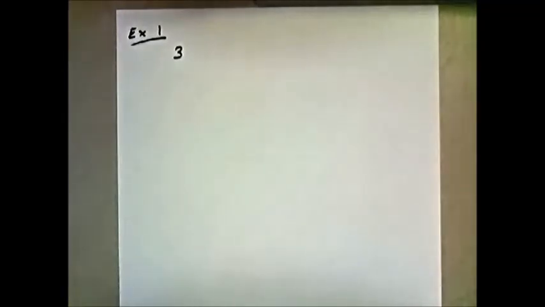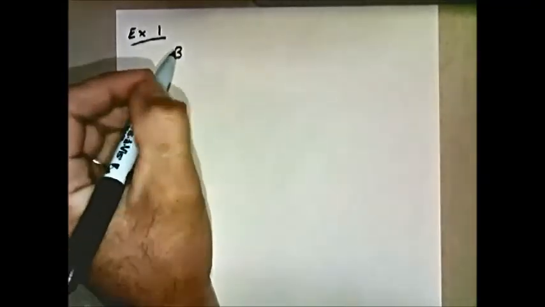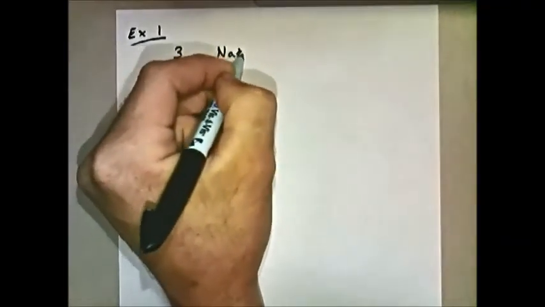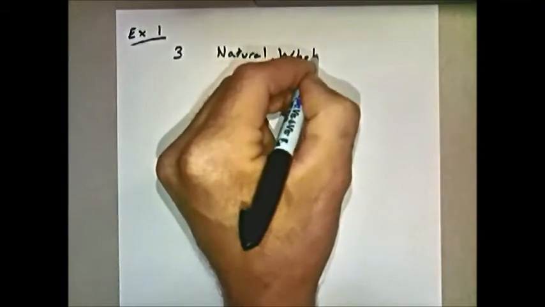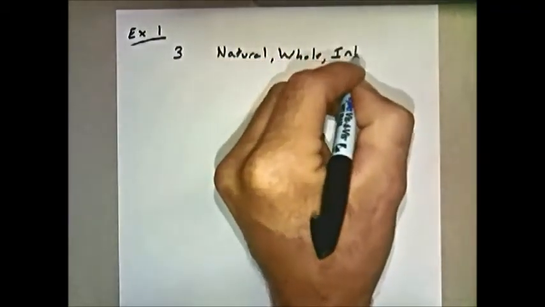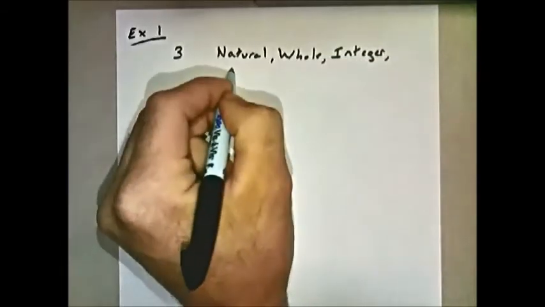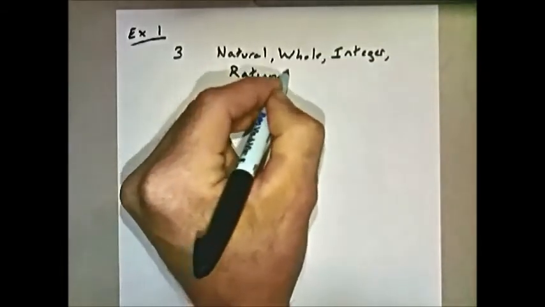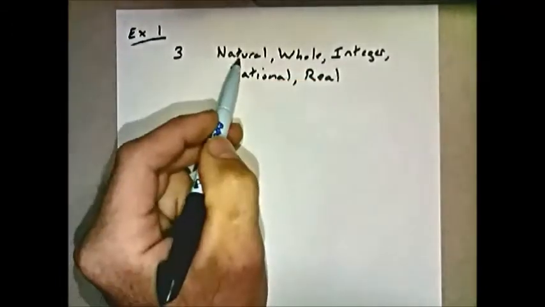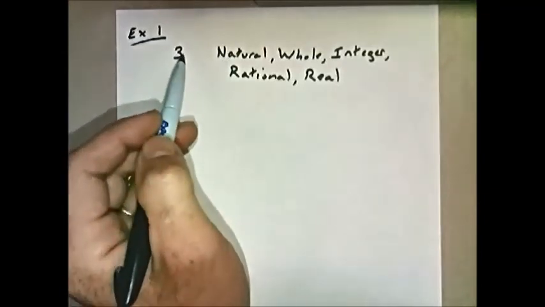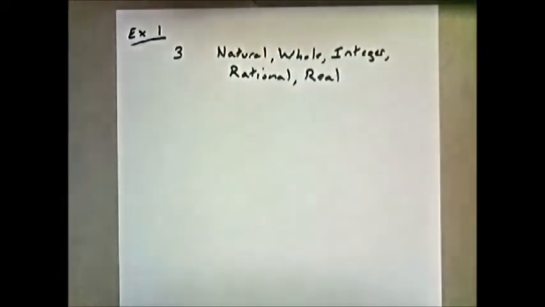We're simply going to ask you, hey, if I give you a number 3, to what subsets does 3 belong? Well, 3, we can count 3 in nature, so it's a natural number. Well, if it's a natural number, it's got to be a whole number as well. And if it's a whole number, it's an integer. And if it's an integer, it's rational. And if it's rational, it must be real. So what I like to do is to get the most precise subset that it belongs to, and then write everything else that goes above it.